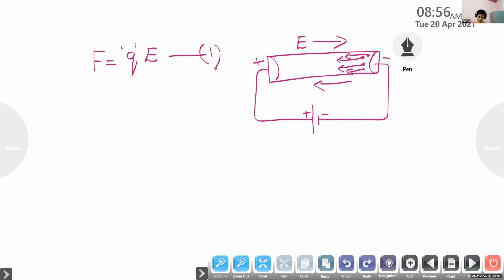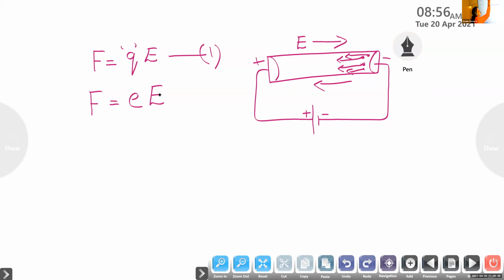Yes, the electrons are acting as the charge carriers. So for the force experienced by the charge carrier, we can change this Q to e, because instead of Q we can substitute small letter e. Here the charge carrier is our electrons, because when the electric field is applied, the electrons drift from the negative to the positive side. So instead of writing Q, we can write small e, and capital E for the electric field.